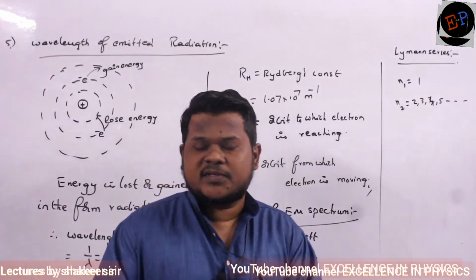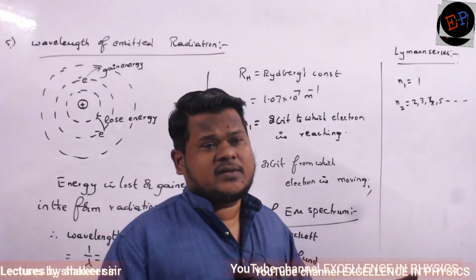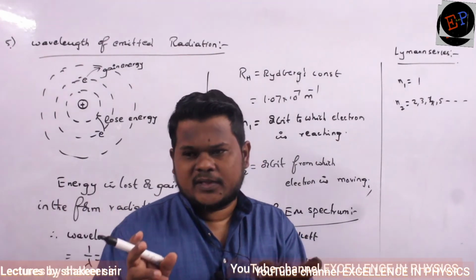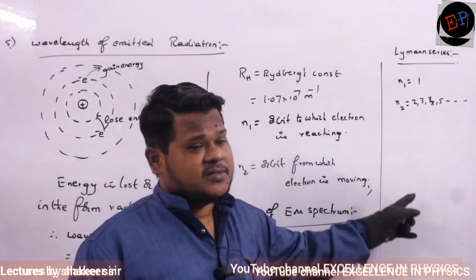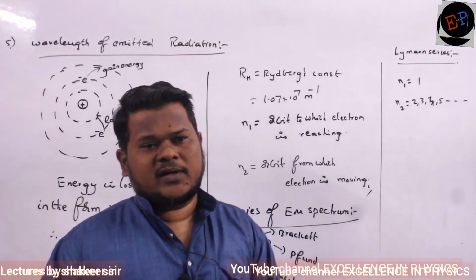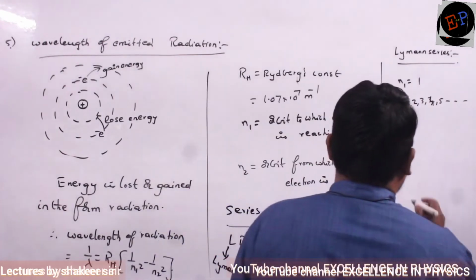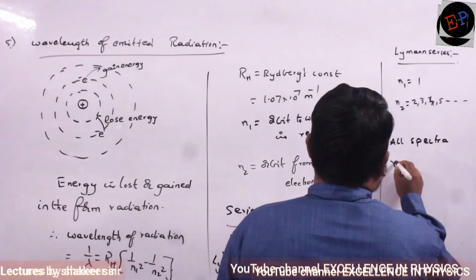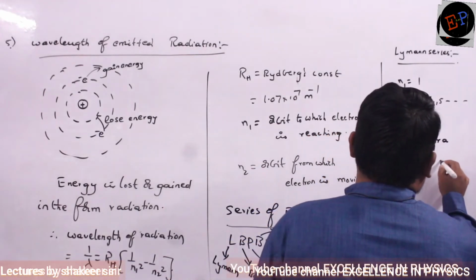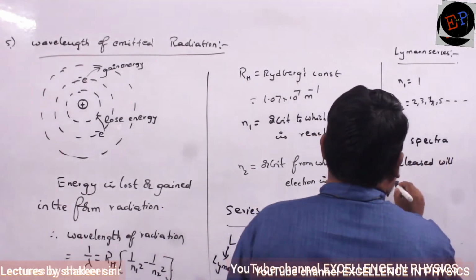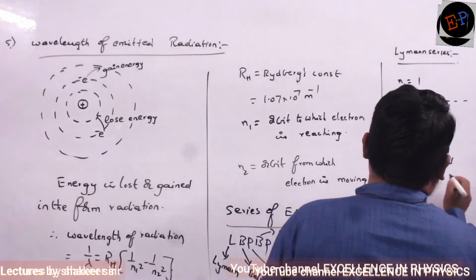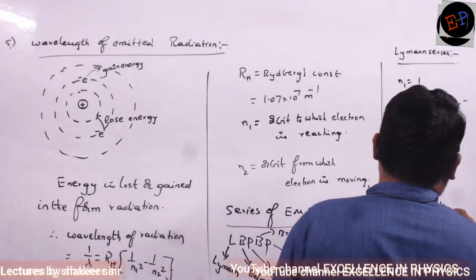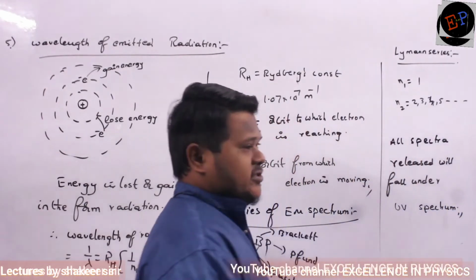And what is the importance of this series? Every radiation will fall under the ultraviolet region. The ultraviolet region has a certain wavelength range. So all the wavelengths in this series will fall under the ultraviolet region. Are you able to understand? So all spectra released will fall under the UV spectrum, or you can say the UV region.